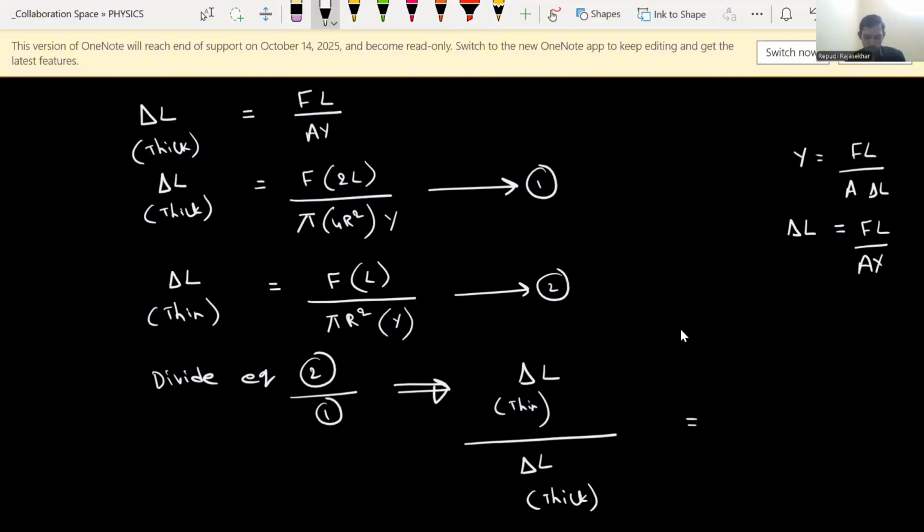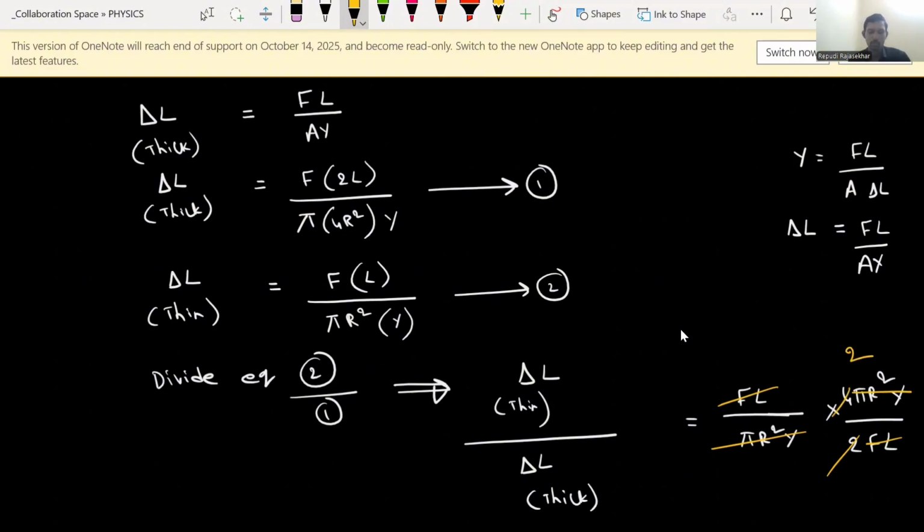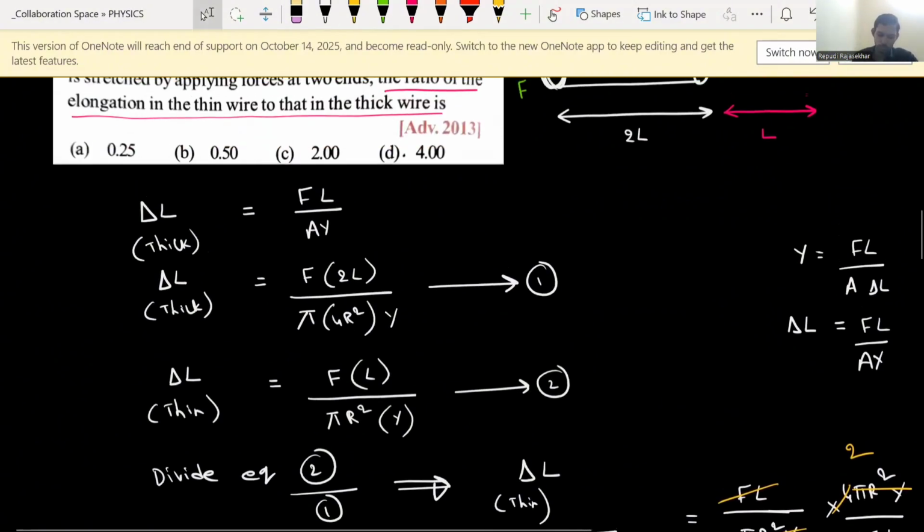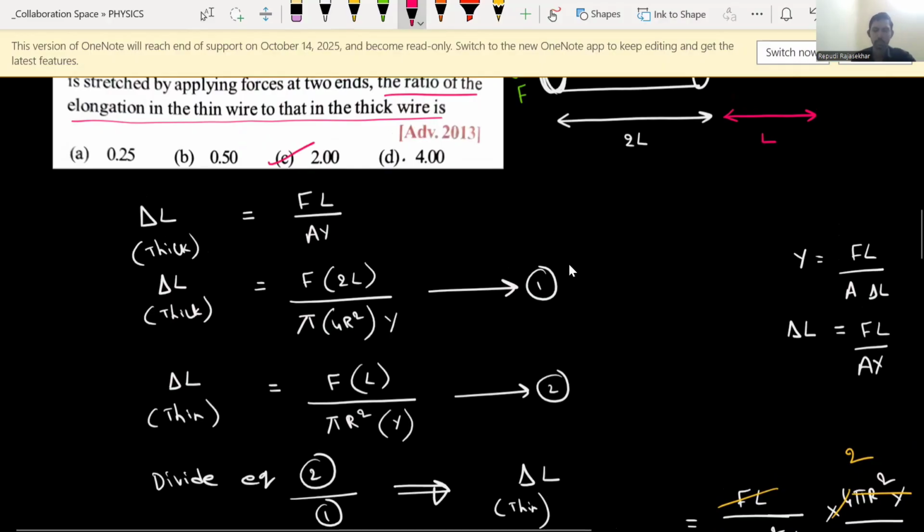equals, for the thin wire, FL divided by pi r squared into Y, whole divided by delta L of the thick wire. So the reciprocal becomes 4 pi r squared into Y, whole divided by 2 into F into L. Whatever terms are there, I can cancel: pi r squared Y cancel, FL gets cancelled, and 2 over 1. So the answer should be 2 for this question. So the answer is 2, that is option C.